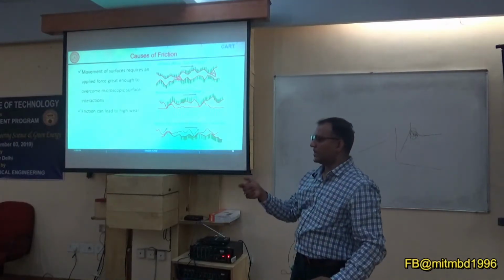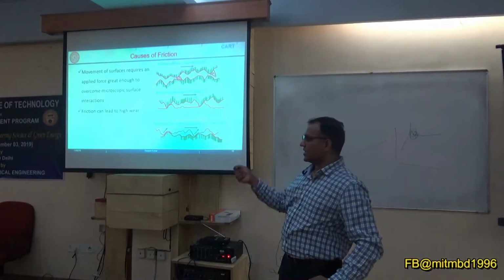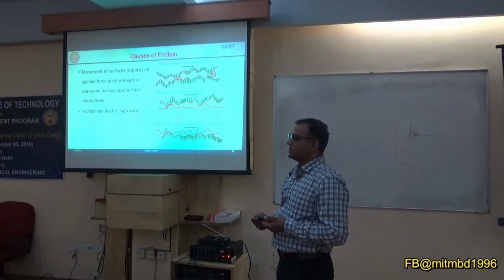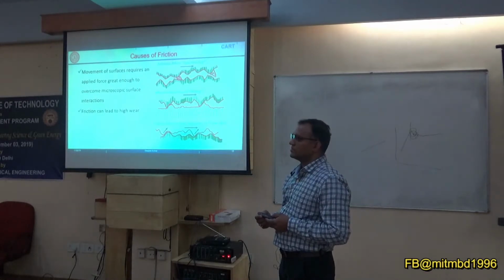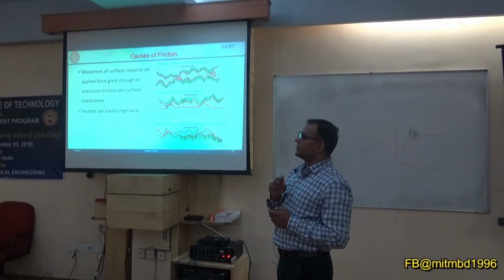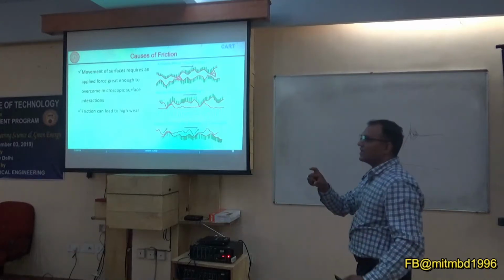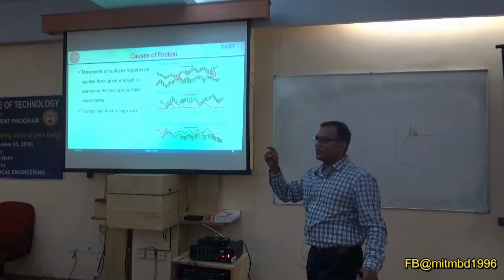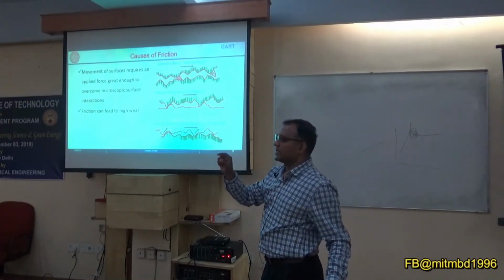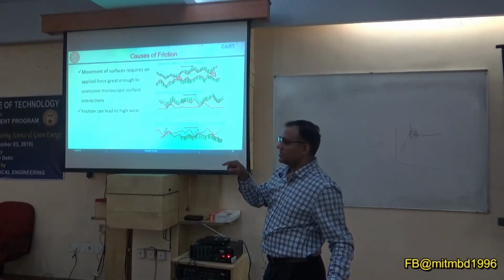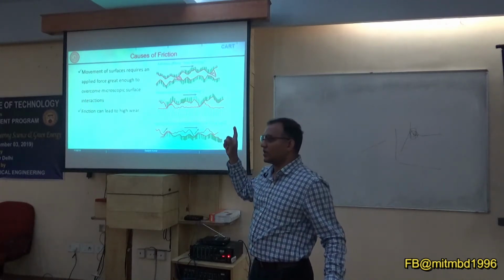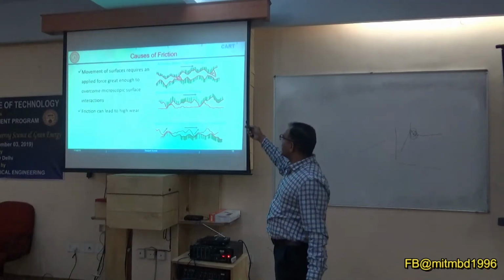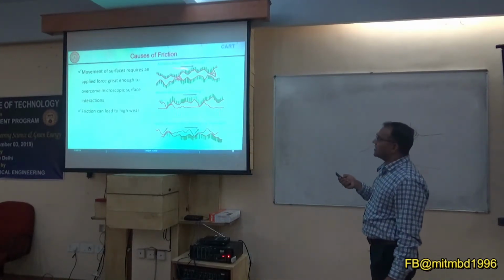If I have one sand particle and on the other side I have stainless steel, can we do welding with high pressure? Unless there is molecular fusion between the two, it cannot happen. So you are saying molecular fusion, but that will happen only when you are in that state. If you are not able to deform plastically in that region and the temperature is not of that order, diffusion or welding may not happen. That is something we are saying is the property of these materials.